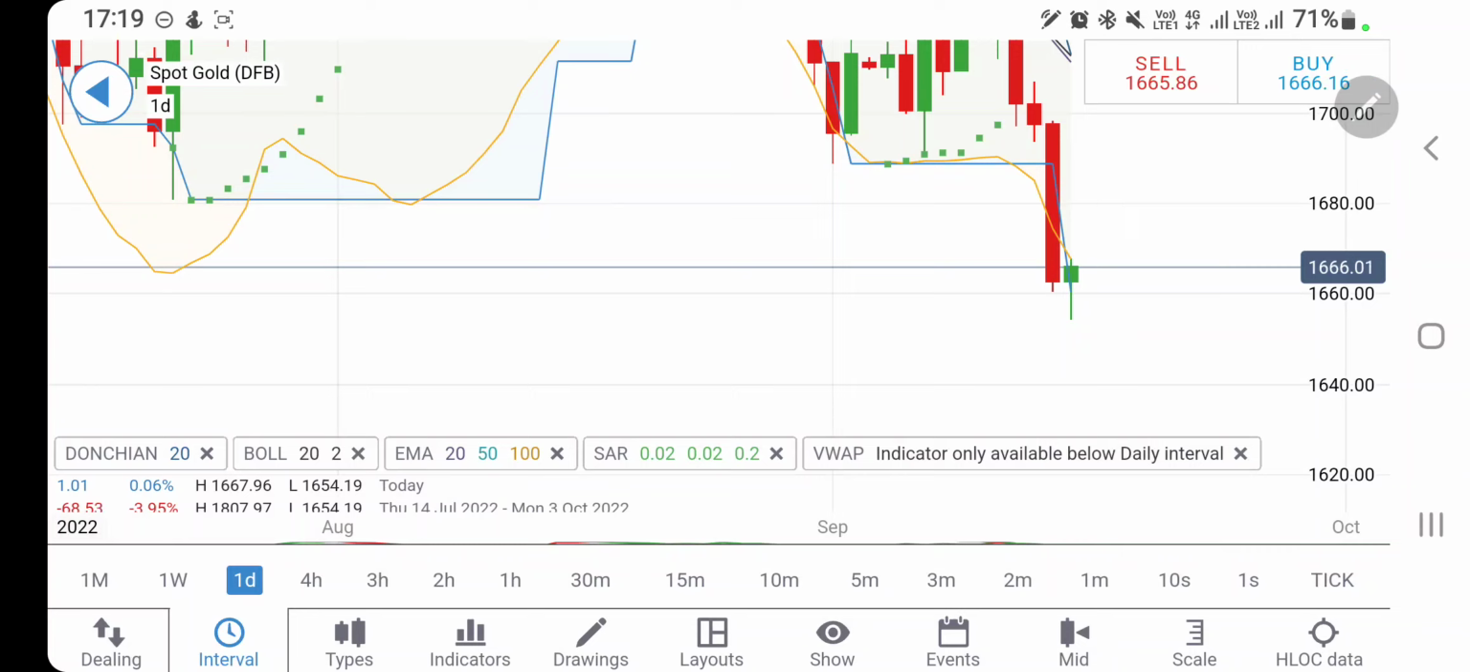Below 1660 you can again expect it to drop for 1656, 1654 and then 1650. Very strong support at 1650. Below that you may see a further drop for 1644 levels. So take your trades accordingly.